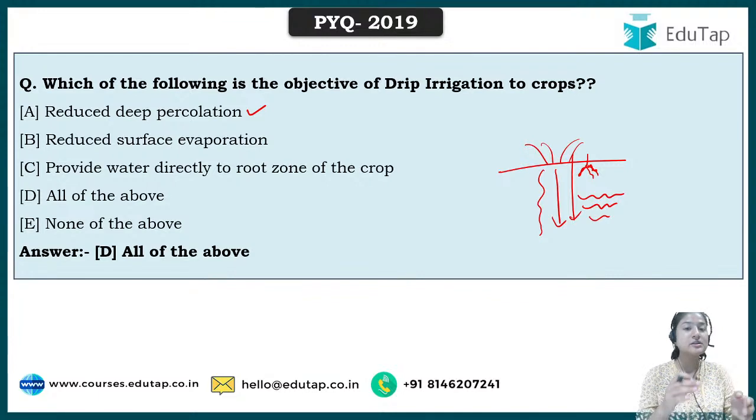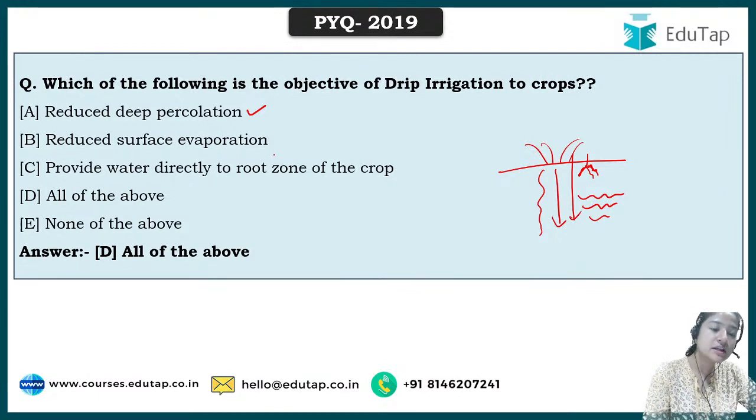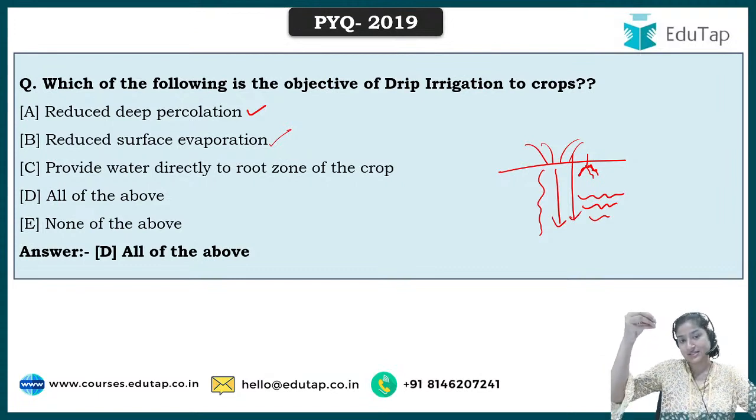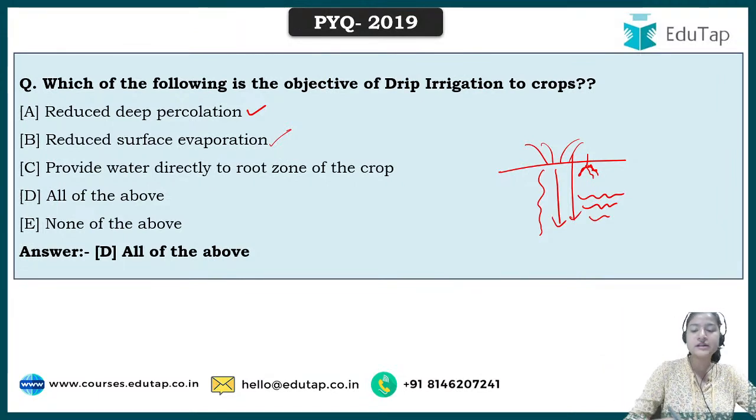There is already scarcity of water in that particular area, which is why we are following drip irrigation. We have to maintain the water around the root area only, right? So this system reduces deep percolation, and then reduces surface evaporation, because in surface irrigation there could be a lot of evaporation, but here the water goes just inside the soil surface and is not exposed to the sun, so there is reduced surface evaporation.